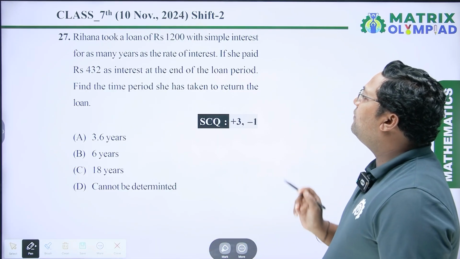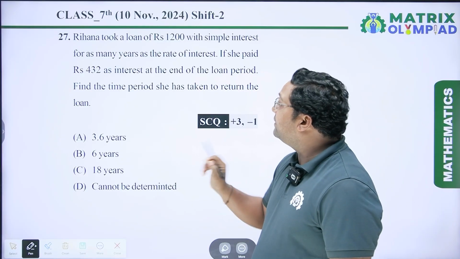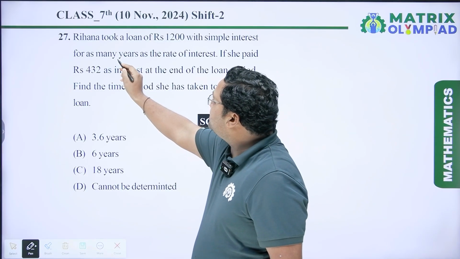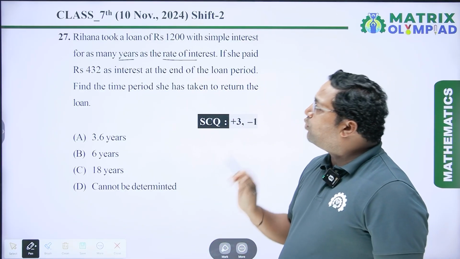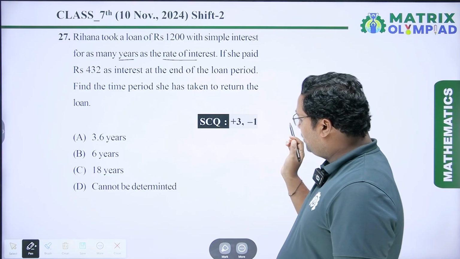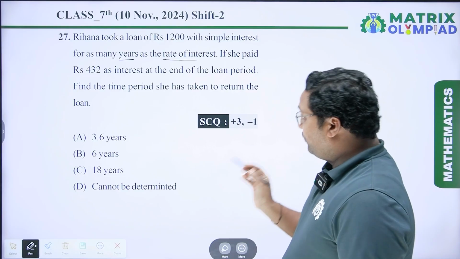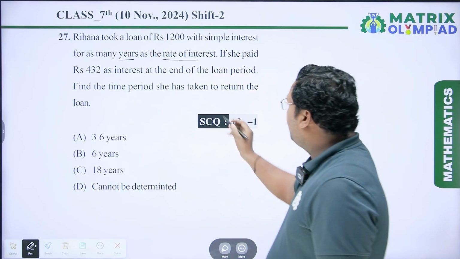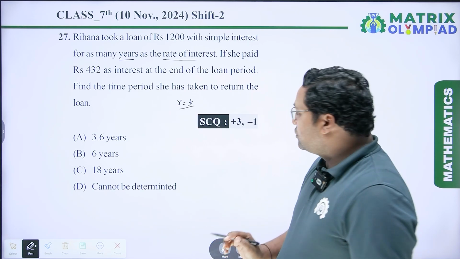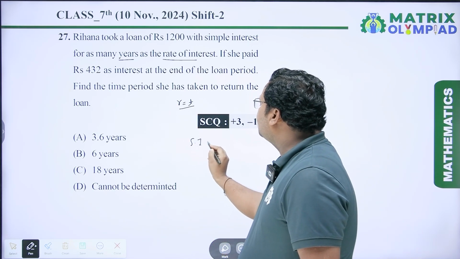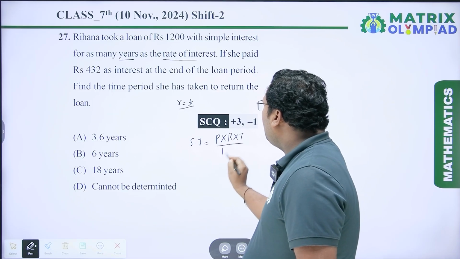Rihanna took a loan of rupees 1200 with simple interest for as many years as the rate of interest. So it means years and rate of interest are equal. If she paid rupees 432 as interest at the end of the loan period, find the time period she has taken to return the loan. So we have to calculate the time period. So here, given that rate of interest and time periods are equal, so the formula of simple interest SI equal to principal amount into rate into time upon 100.